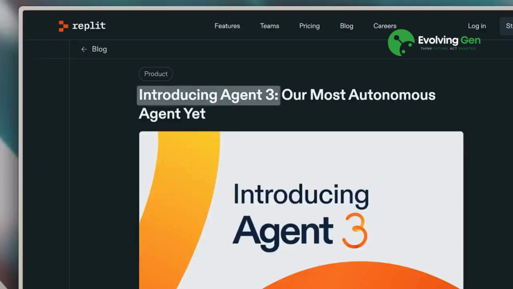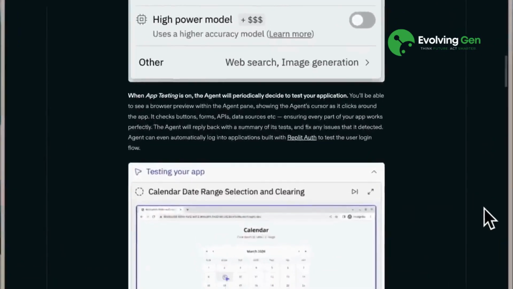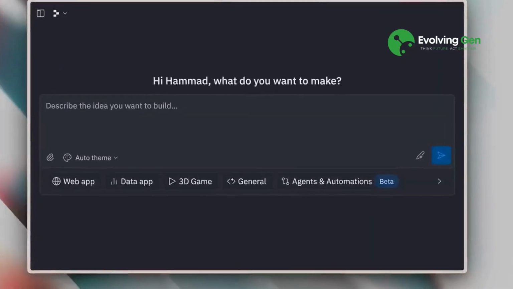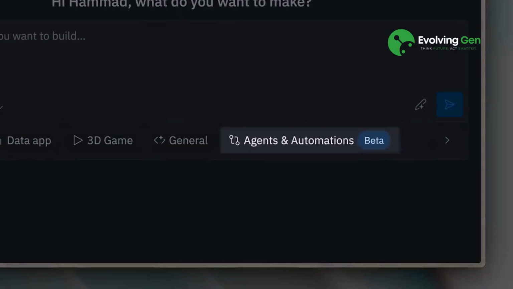Replit just released their Agent 3, and while they promised a lot of new features, what really caught my eye was their new automation and agent builder. So I tested it out, and I must say that I was really amazed.